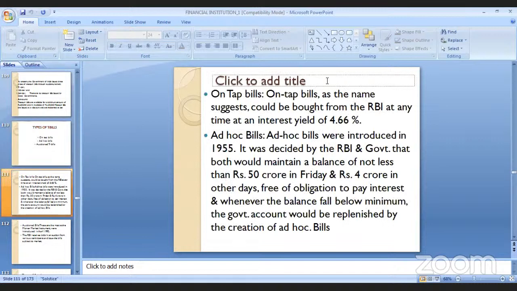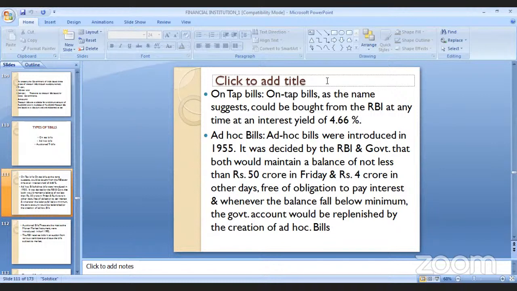Now what are on-tap bills? On-tap bills are the bills which are sold by RBI on behalf of the government with an assured yield of 4.66. There is no default and there are no changes. On-tap bills are not open to the general public.